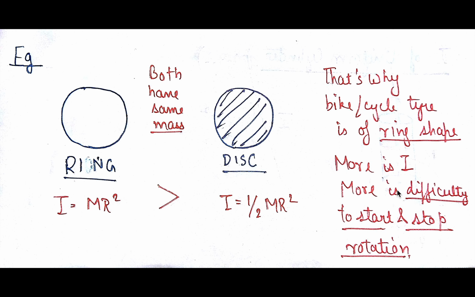The more the I, the more difficult it is to start or stop the rotational motion. So with the large moment of inertia, the tire is able to keep rotating more, so as to reduce the fuel consumption by the engine, so that the vehicle goes more and more. So that's why the tires are made in this ring shape.